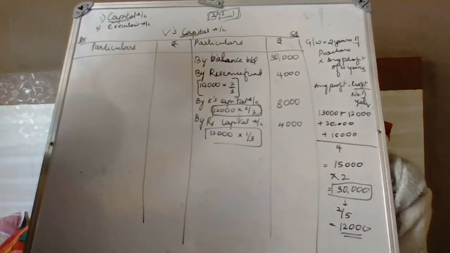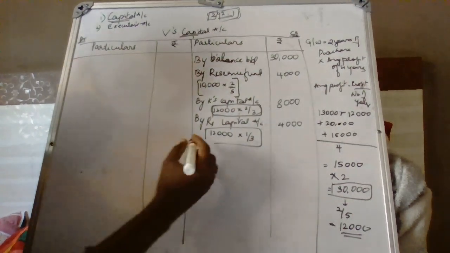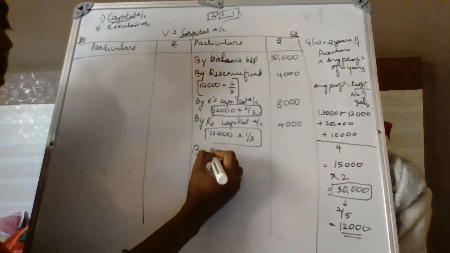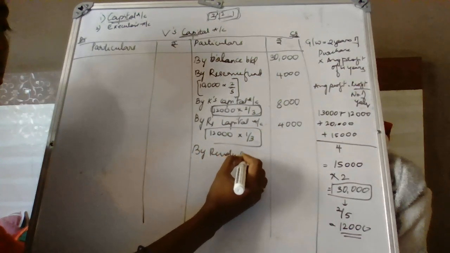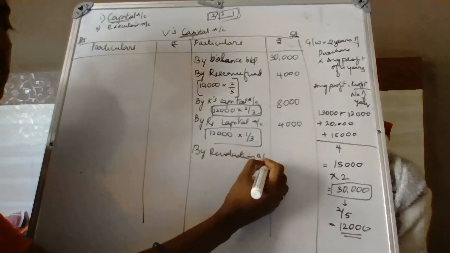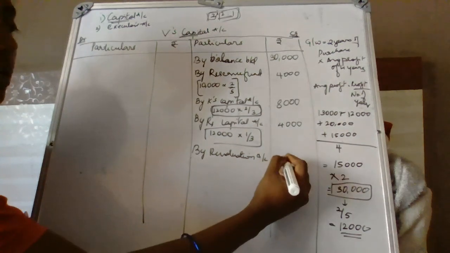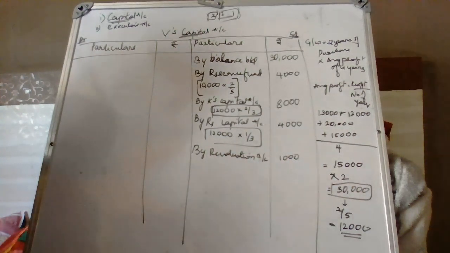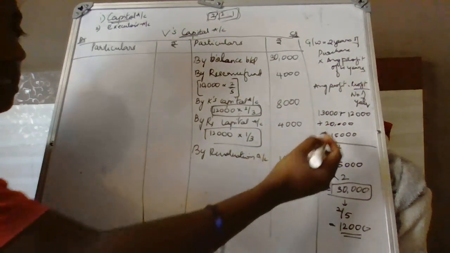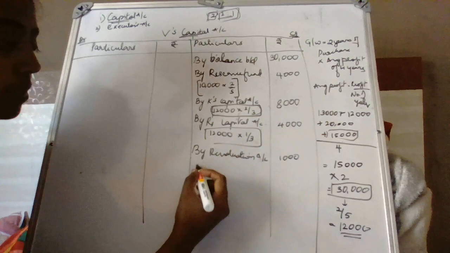Next adjustment is V's share of profit on revaluation of his debt. So by revaluation account, since the share is already given, it is 1,000. Next, profit for the year ending 2012-13 is to be taken to calculate the accrued profit. The 12-13 profit is 15,000.